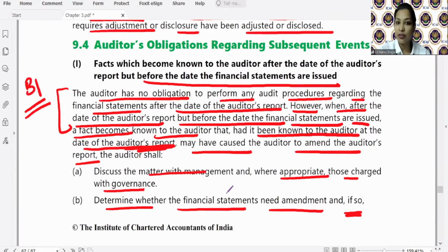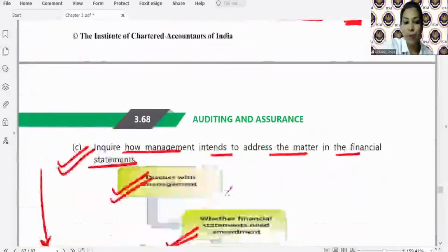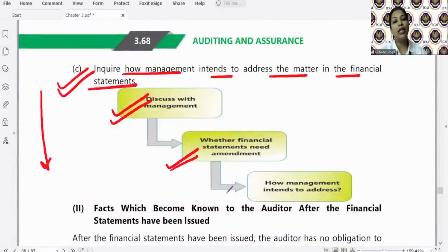Then he shall discuss it with the management, those charged with governance. He'll determine whether financial statement need amendment and inquire how management intends to address the same. Depending upon whether management is amending or not, auditor will consider the impact, whether new amended audit report has to be taken or whether to take appropriate legal action.